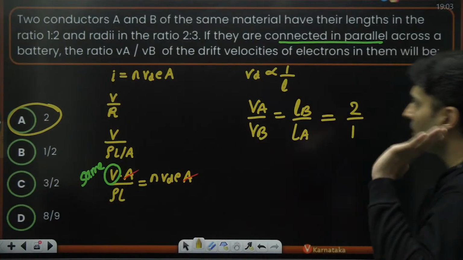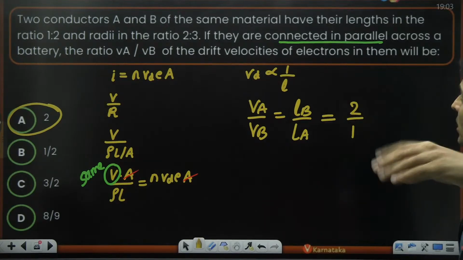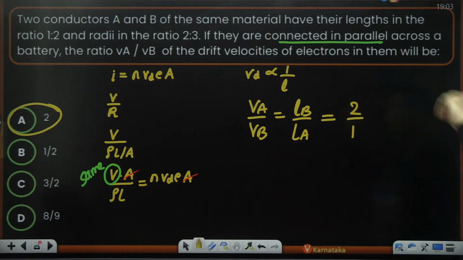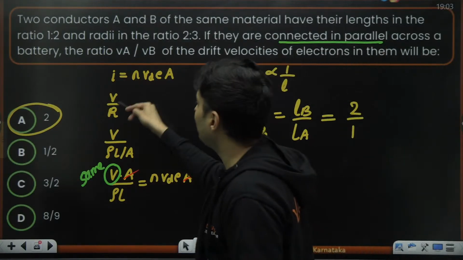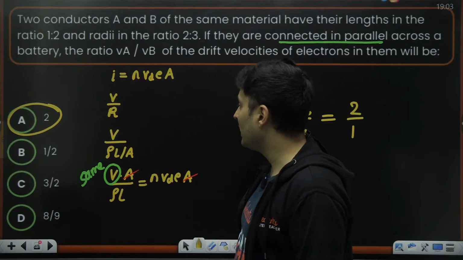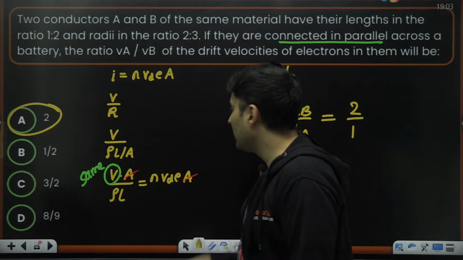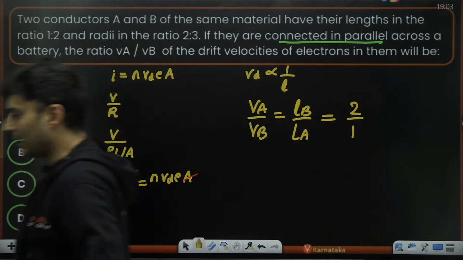Is that clear? Two conductors, same material, lengths are in some ratio, radii are in some ratio, and they are connected in parallel across the battery. So currents will be different because their resistances will be different. Not just that, their areas coincidentally got cancelled, so that is a good thing for us. So option A is the right answer.